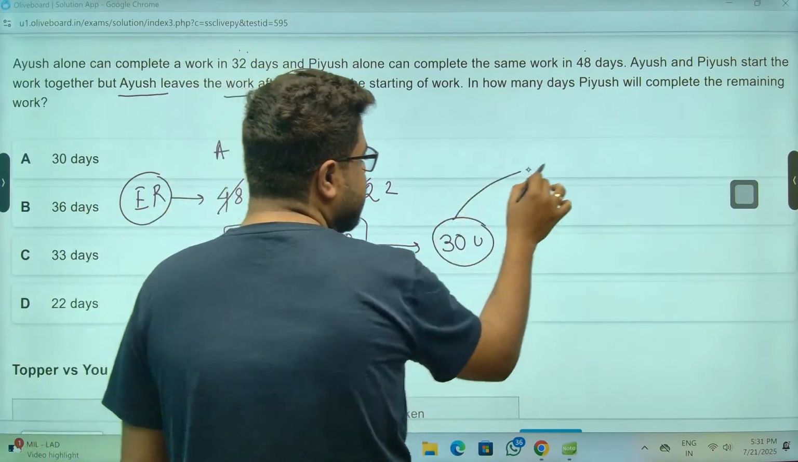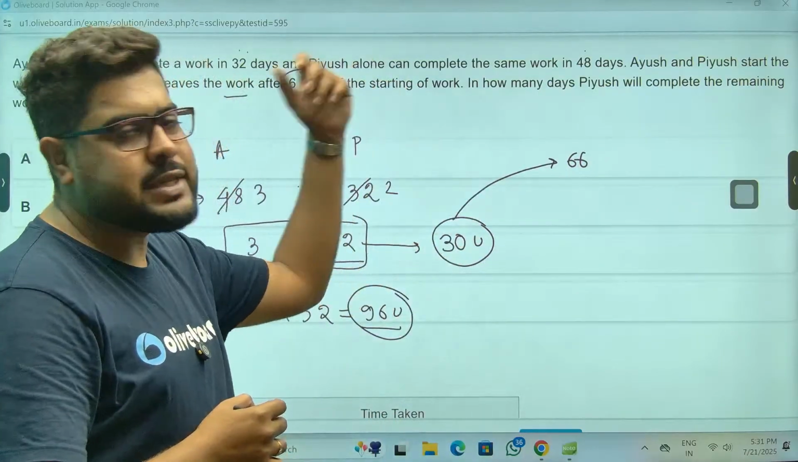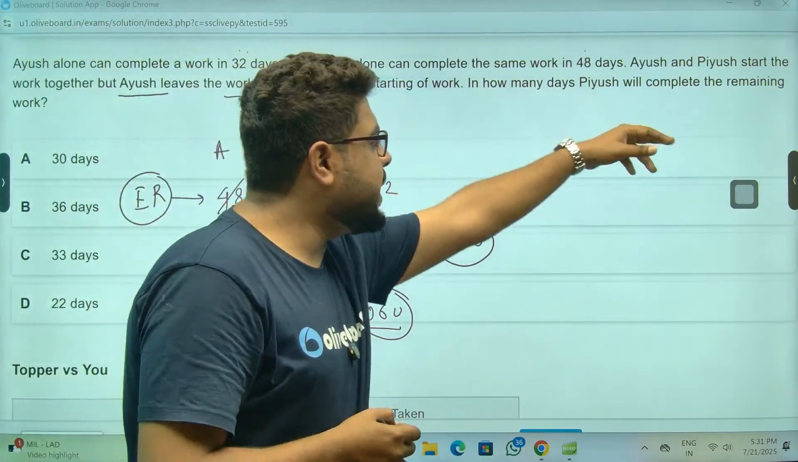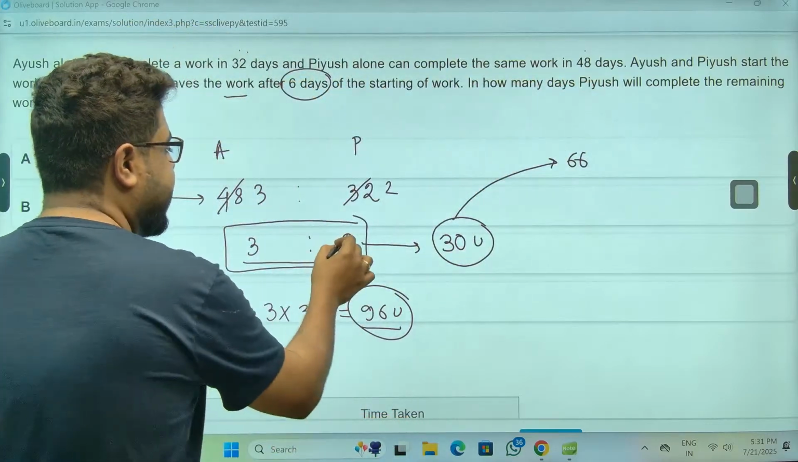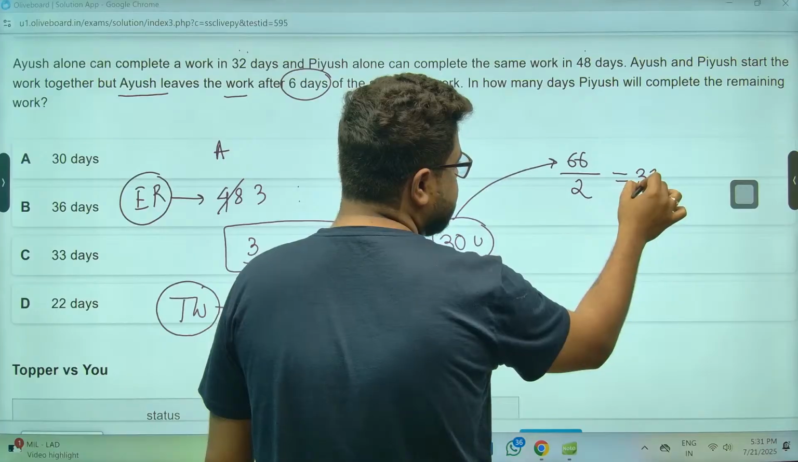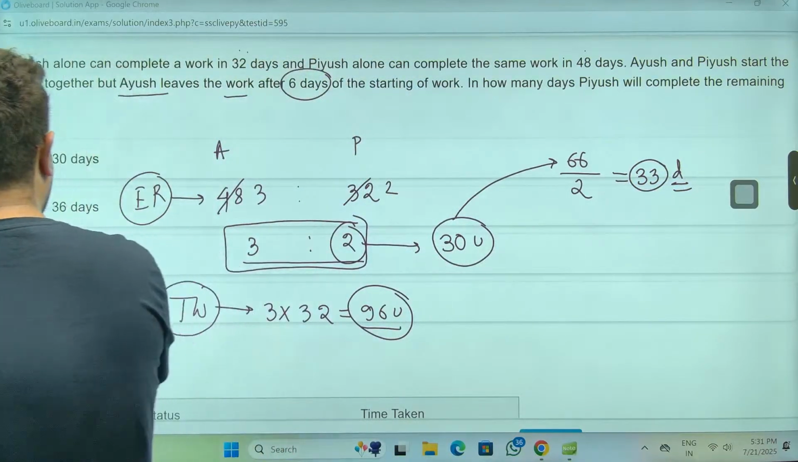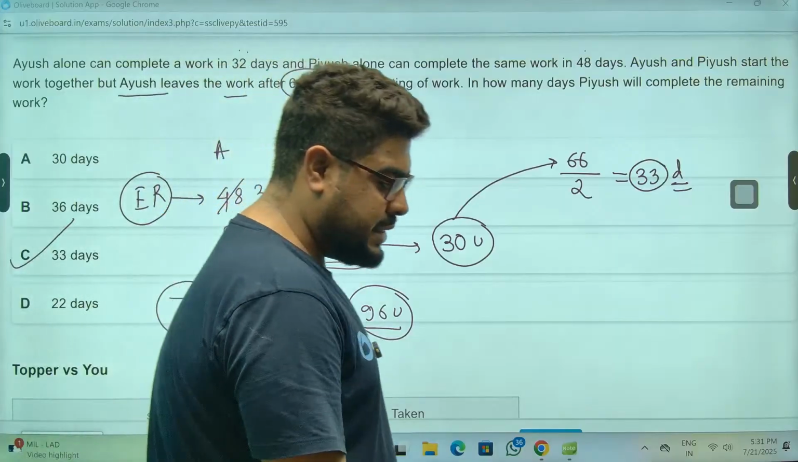Remaining is how much, sir? 66 units, because total is 96. Who will do these 66 units? Piyush will complete the remaining work. Piyush is doing 2 units every day, so he will take 66 by 2, which is 33 days. 33 days is the answer. Option C.